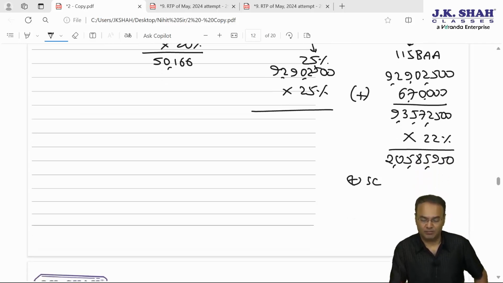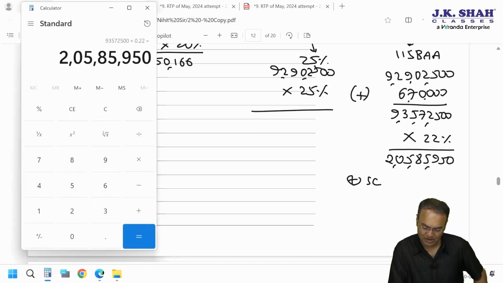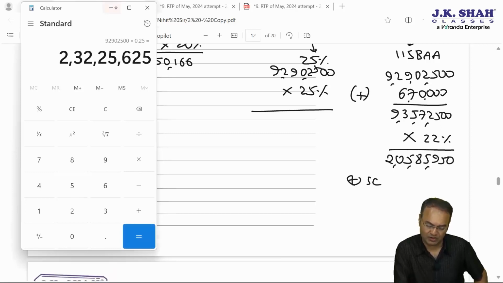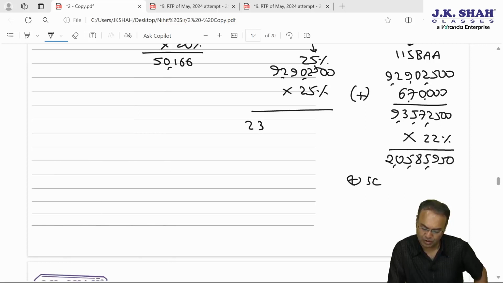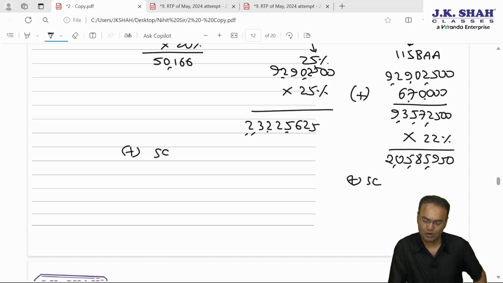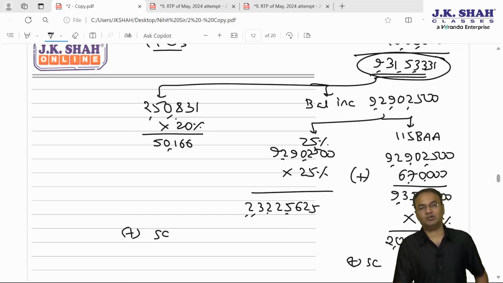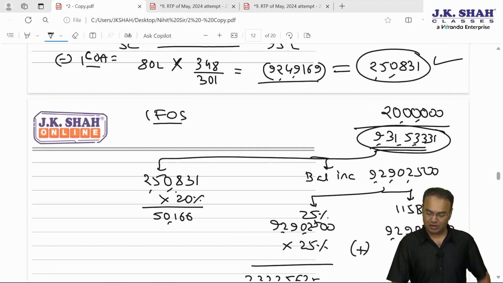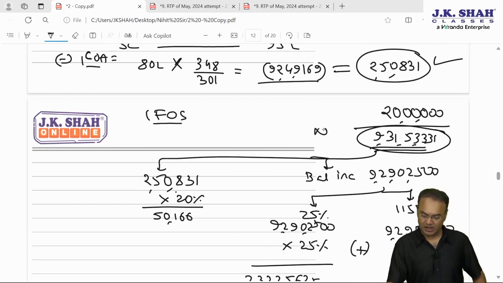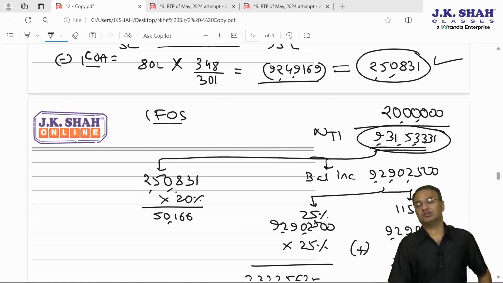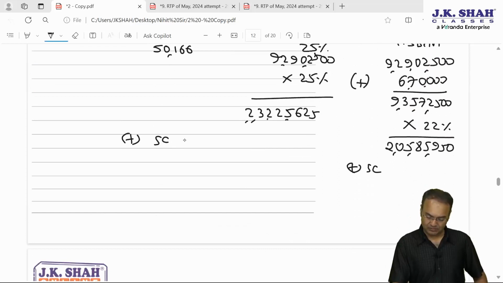And in case the company decides to go for normal tax rate, then 9 crore 29 lakh 2,500 into 0.25 is 2,32,25,625. Plus here surcharge will be attracted or not? Here surcharge will be attracted because income is more than 1 crore but income is less than 10 crore. Therefore surcharge, this is the NTI. Surcharge will be how much? Surcharge will be at the rate of 7%.